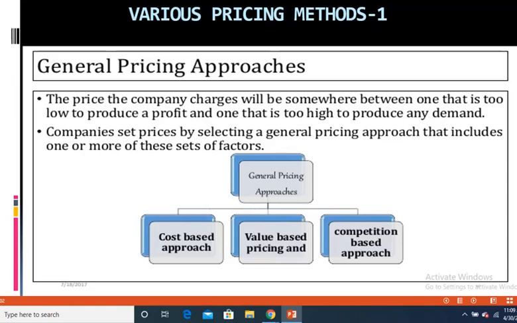Value based pricing is the approach which is adopted when the company looks into the add-on values that are provided to the goods and how the customer perceives that value. So the pricing is based upon those items. And lastly, it's the competition based approach. In this case, the company looks into how the competitors are pricing their products, and based upon that they decide upon how to fix the prices.